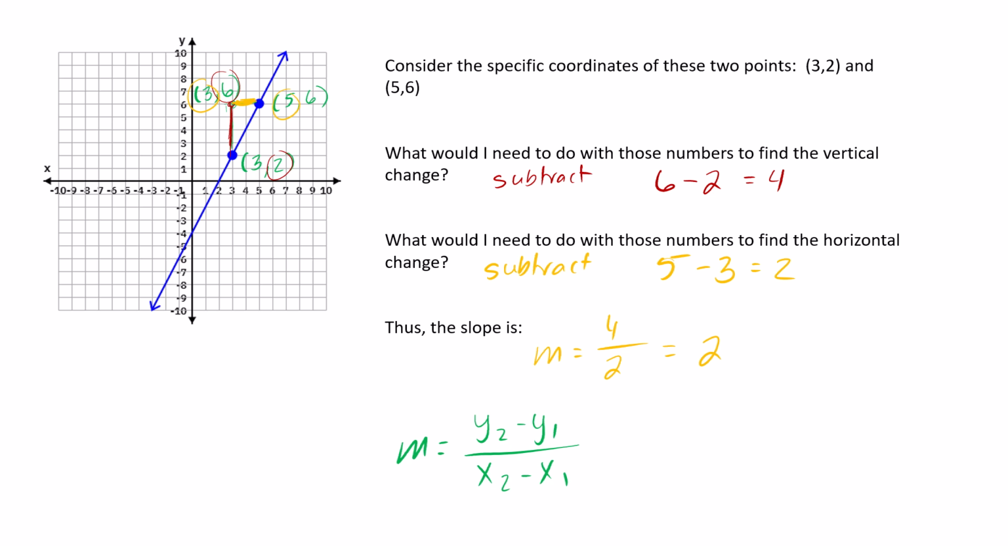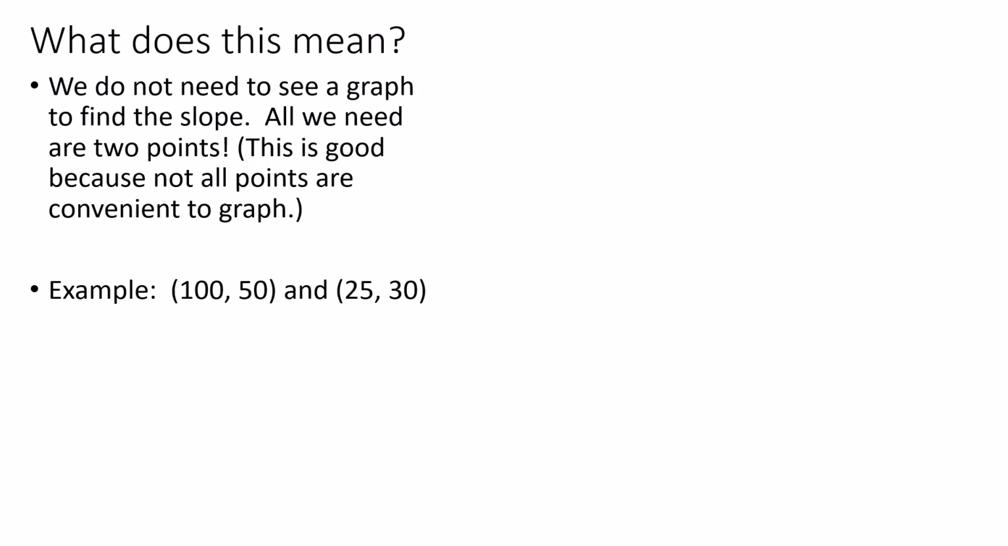Now that also works if you have negative numbers. I'm not going to demonstrate it with the negative numbers because that makes the arithmetic all hairy and can make it harder for you to see what we're doing there. But it does work with negative numbers. I will have a word to say about that. All right, so what does that mean? What it means is that you don't need to see a graph in order to find the slope. All you need are just 2 points.